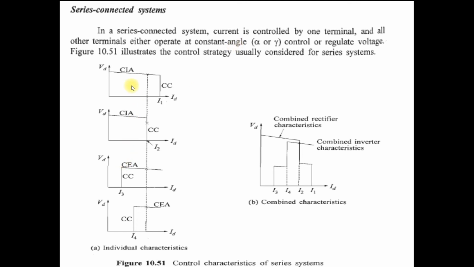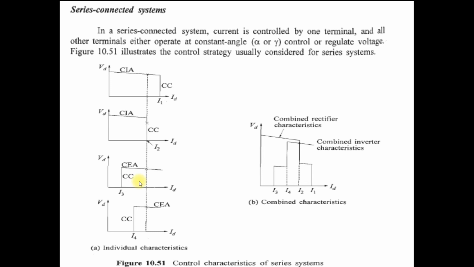You can see here converters 1, 2, 3, 4 individual characteristics, and this is the combined characteristic. Converter 1 is operating in CIA mode, meaning constant ignition angle, constant alpha mode, whereas converter 2, which acts as a rectifier, is operating in constant current mode, which is used to control the current.